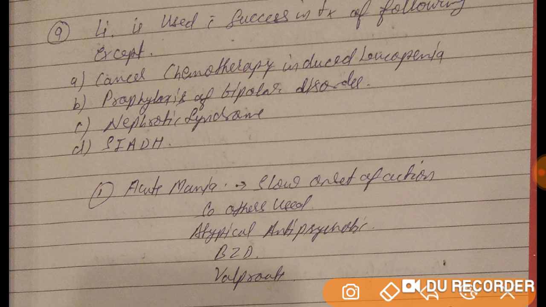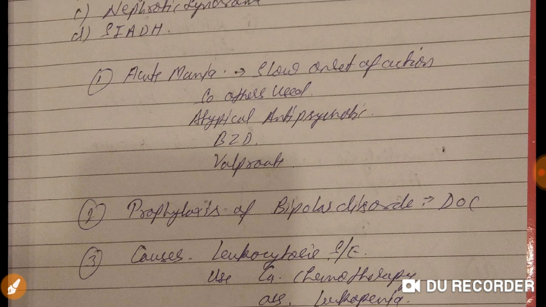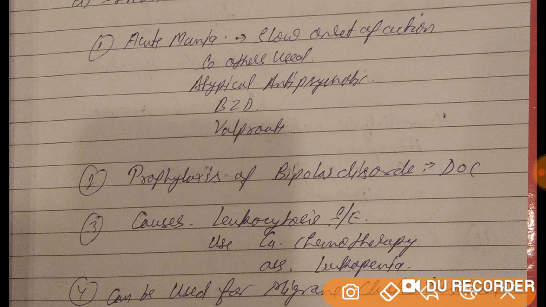Now, lithium is used with success in the treatment of the following except. The answer is nephrotic syndrome. Let's discuss why we are not going to use lithium there. Lithium is used in acute mania, but it has a slow onset of action, so it is used along with some other drugs in acute mania. We can use antipsychotics, benzodiazepines, and valproate. Lithium is also used in prophylaxis of bipolar disorder, and this is a drug of choice also.